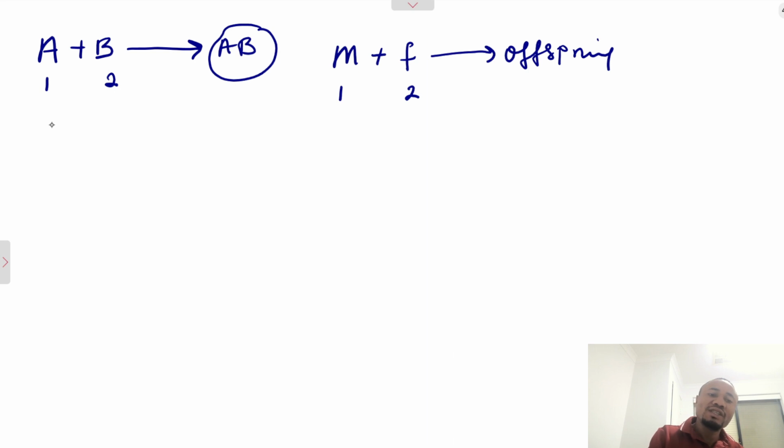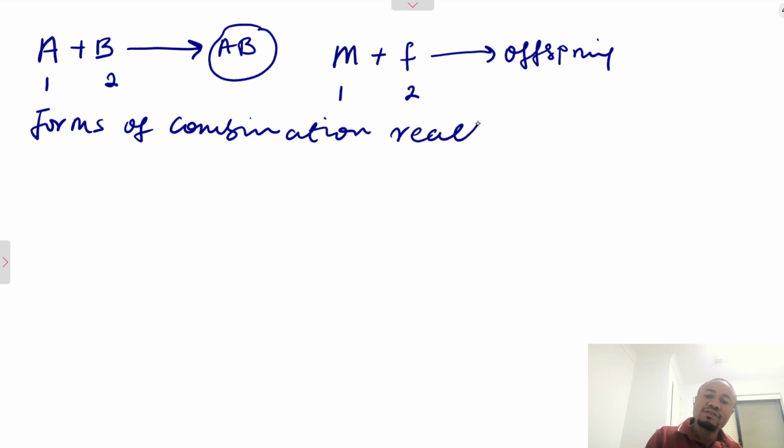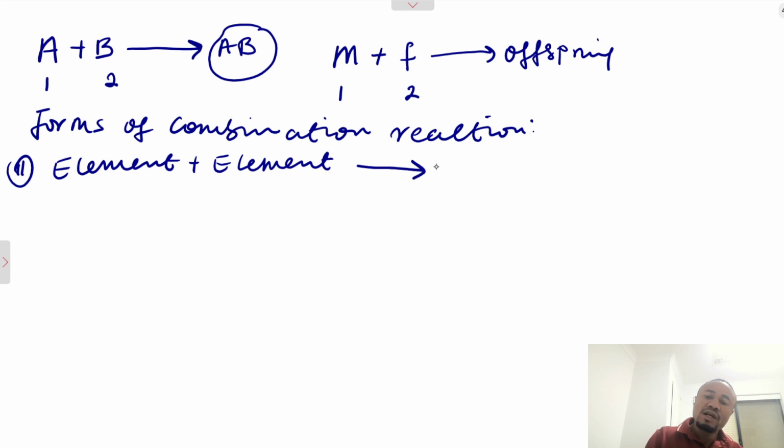And combination reaction, forms of combination reaction. There are different forms of combination reaction. What are these forms of combination reaction? We have one: element plus element combination, element plus element to give rise to a compound.